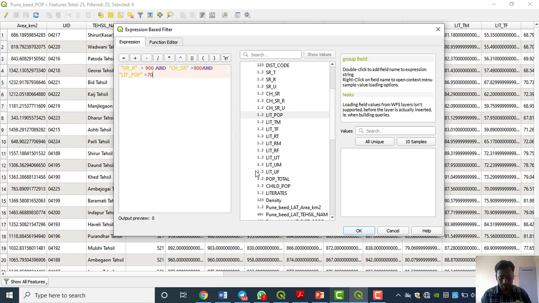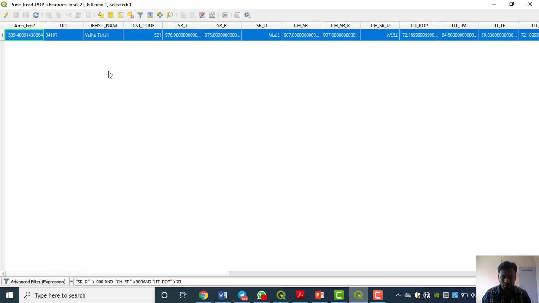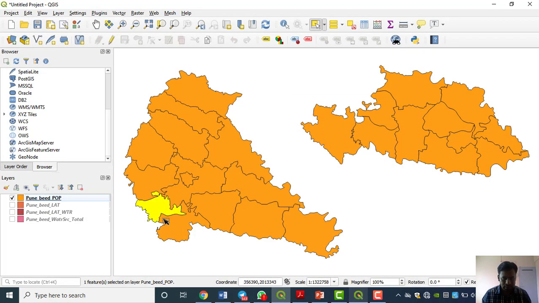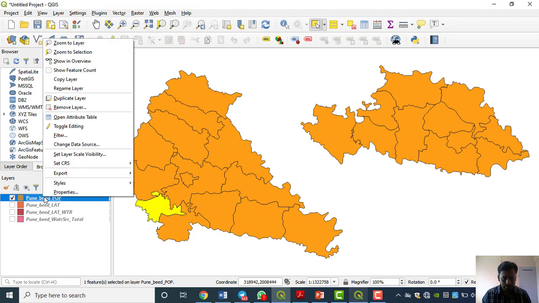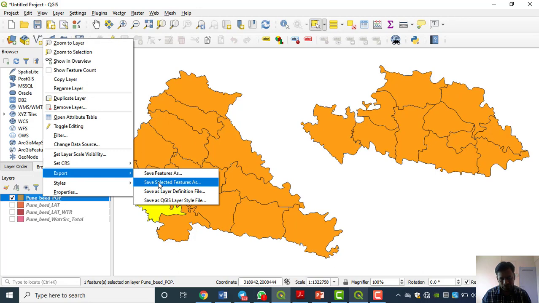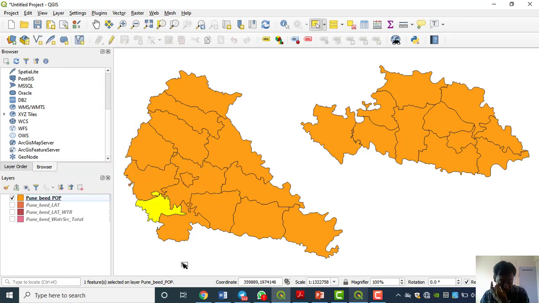Might be there was some error while entering the query, that's why the OK option was not enabled. I have just written the query again: sex ratio rural greater than 900 and child sex ratio greater than 900 and literate population greater than 70%. Okay, this is the output, only a single tehsil is showing those characteristics. Same thing, we go to export and save features as, and get the output.